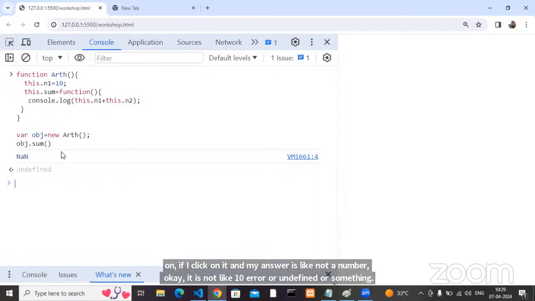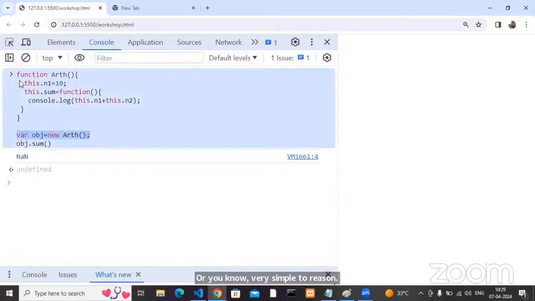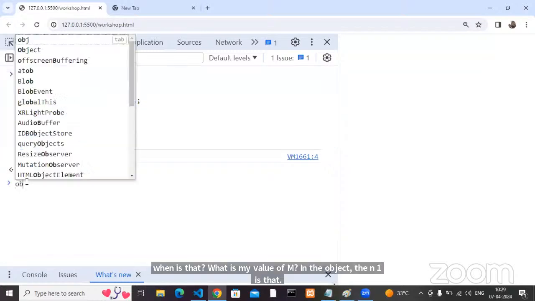There is a very simple reason. Whenever you create an object, all the members are inside the object. Whenever you call sum, inside the object, is n1 there or not? N1 is there. What is the value of n1? 10.